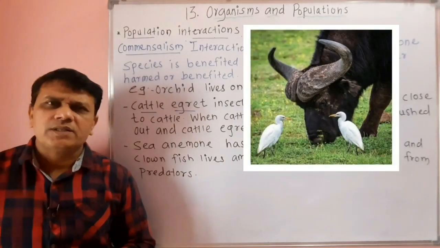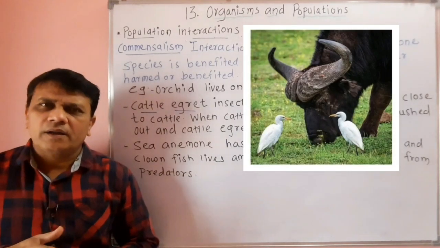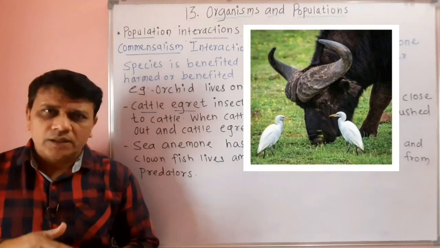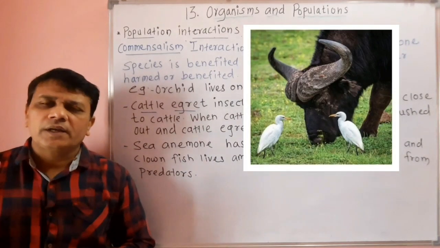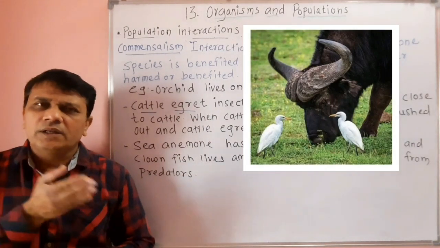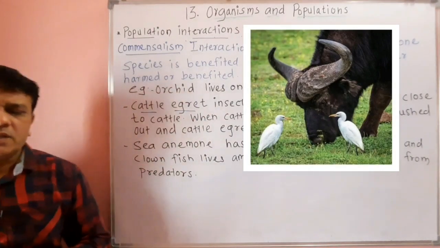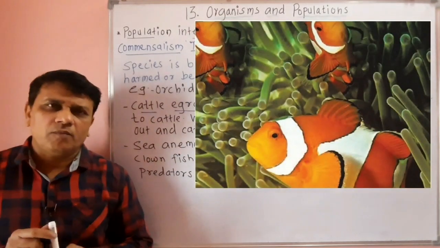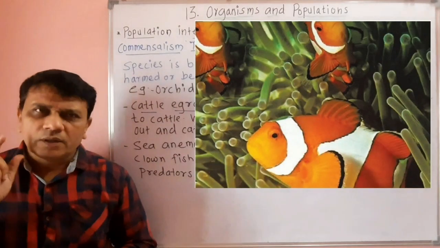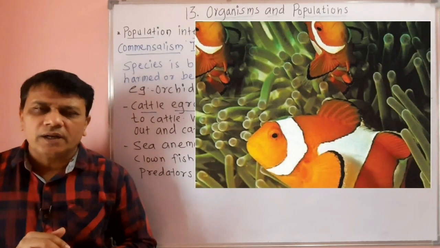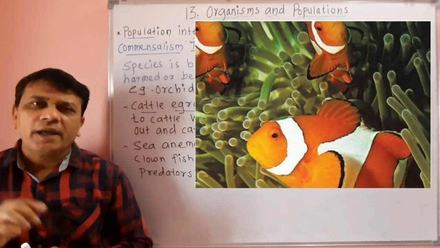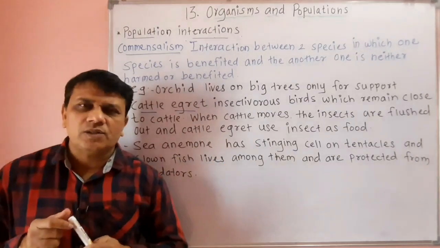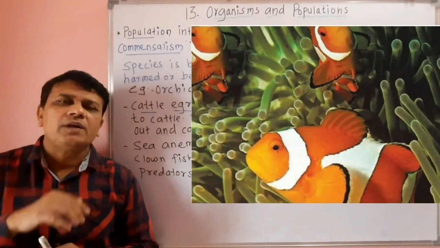In this diagram we can see the bird cattle egret and cattle. Cattle are grazing in the grass while the cattle egret are seen near that cattle. Then the second example is of the sea anemone. In this diagram we can see the sea anemone, shown in green color, and it has tentacles on which there are stinging cells.